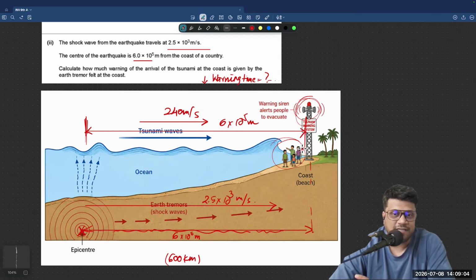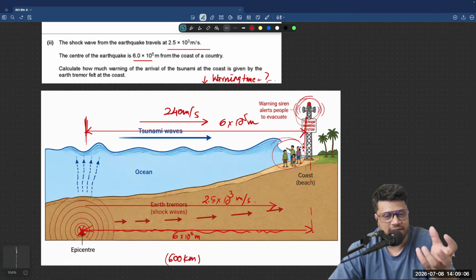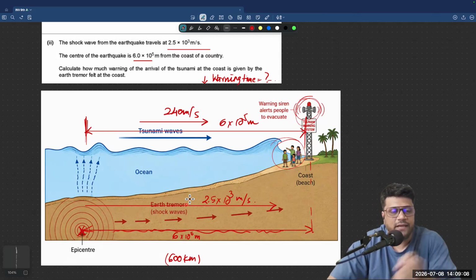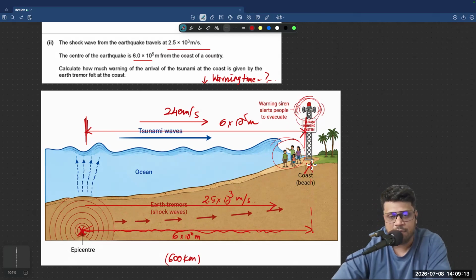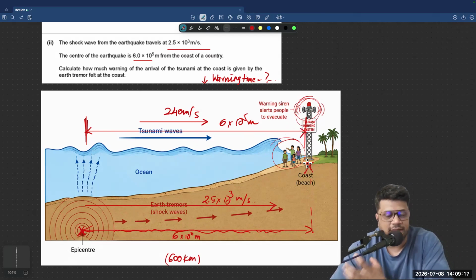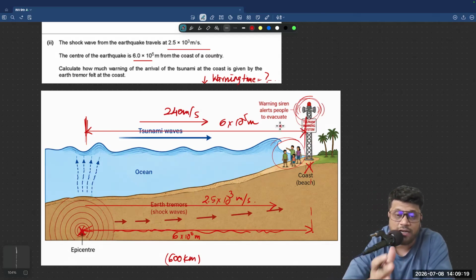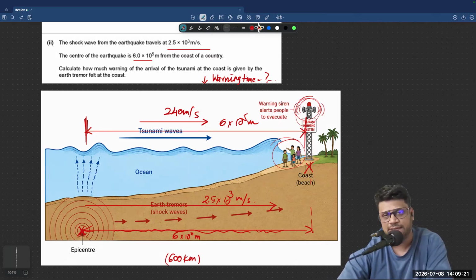They're asking how much time do they have? What is the time difference between the earth tremors reaching the warning system and the tsunami reaching the coast? What is the difference? And that would be the warning time given. So it's pretty simple from there.